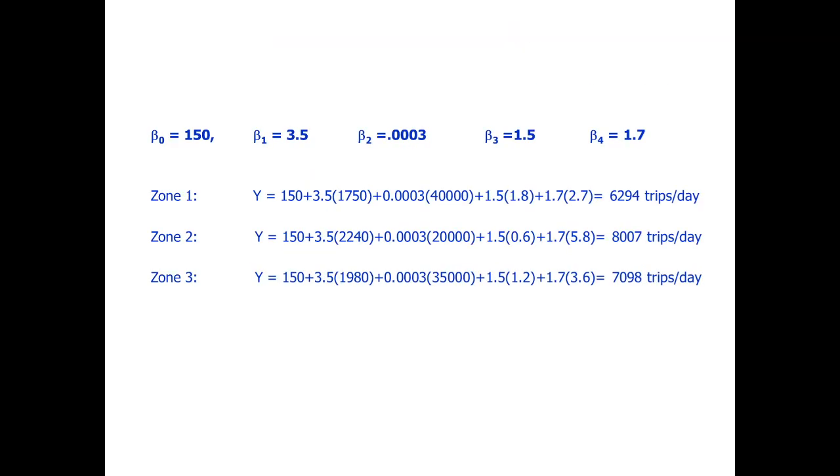So by using any statistical software, we can get the values of these regression coefficients, and putting these values into the regression equation, we will be able to predict the number of trips generated per day from each zone. So here in this example you can see that 6,294 trips are generated per day from zone 1, 8,007 trips are generated per day from zone 2, and 7,098 trips per day are generated from zone 3.